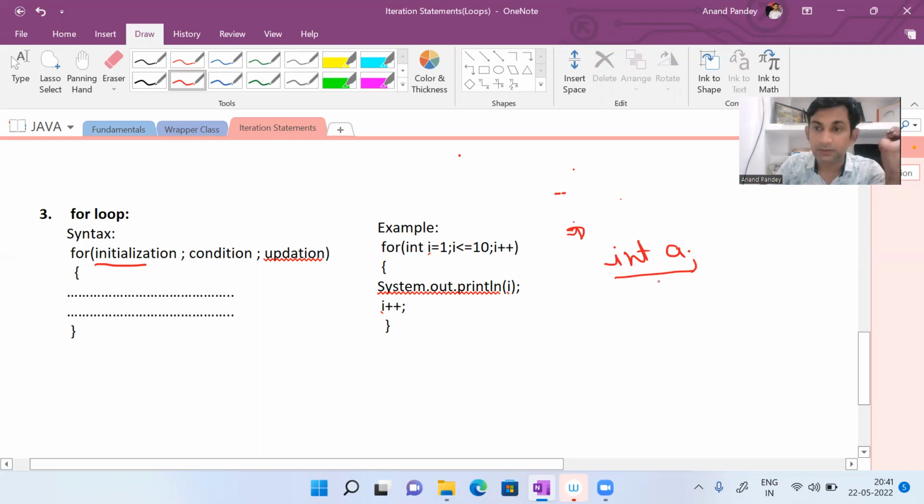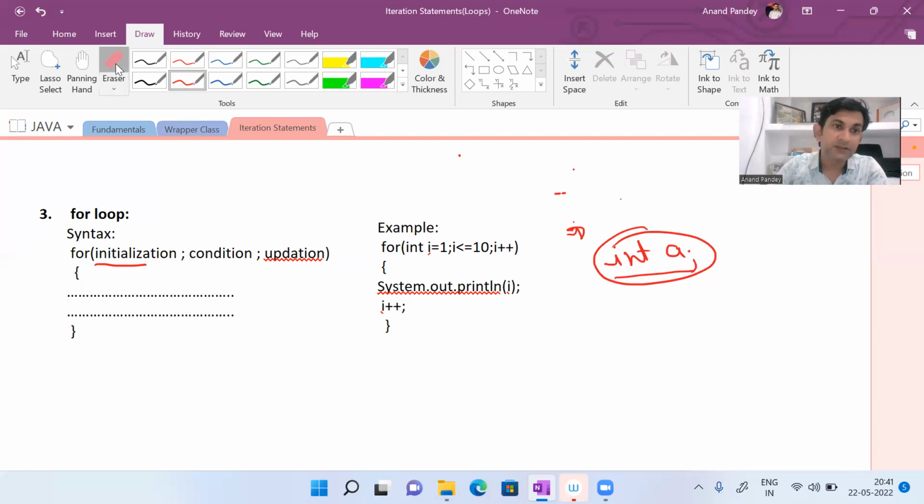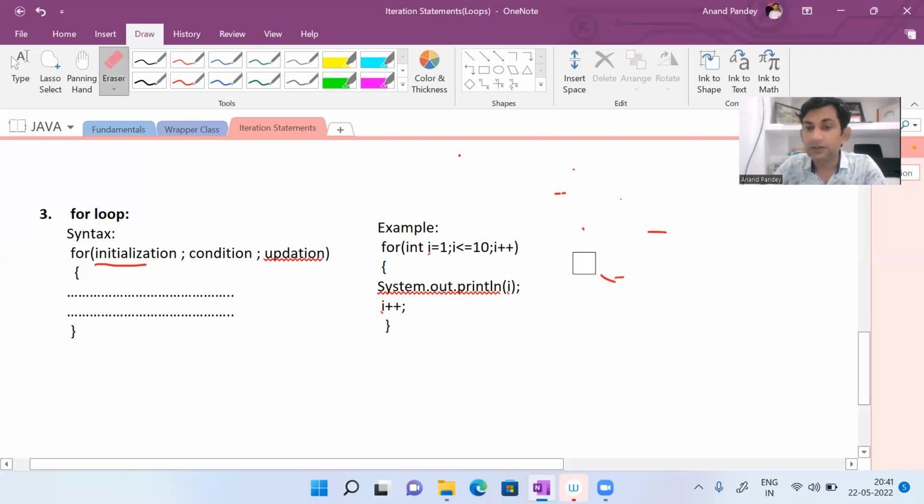ये initialization नहीं होता. जनरली बहुत से स्टूडेंट्स इसी को बोलते हैं कि वेरिएबल इनिशियलाइज कर दिया. This is not variable initialization, this is variable declaration. Okay, so just be careful, this is not initialization, this is only variable declaration. Okay, consider here I am declaring a variable a.